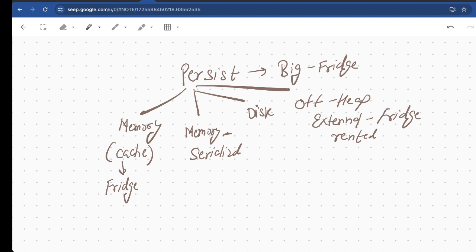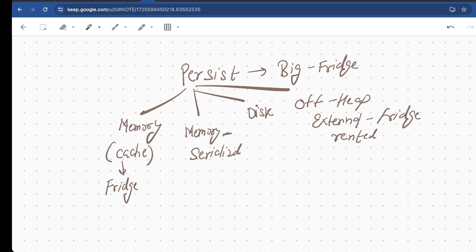If we talk about off heap, it is nothing but storing the partitions somewhere outside the JVM. As we know, our JVM runs on top of the operating system. So if we are storing something outside of the JVM, it will be memory used and consumed by the operating system. So we are using the memory of the operating system.